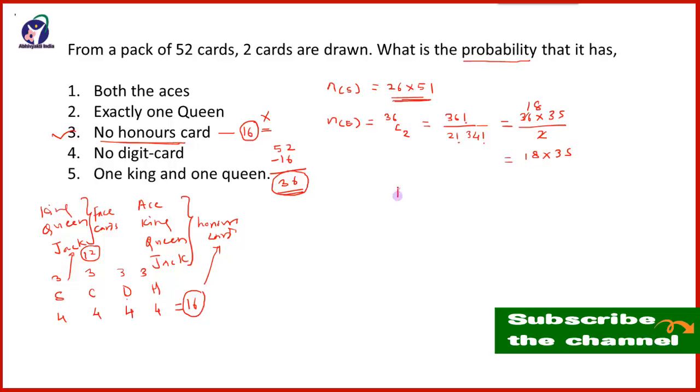And therefore the probability that is required is favorable outcome 18 into 35 upon total outcome 26 into 51. So which is equal to 105 upon 221, and therefore the required probability is 105 upon 221.